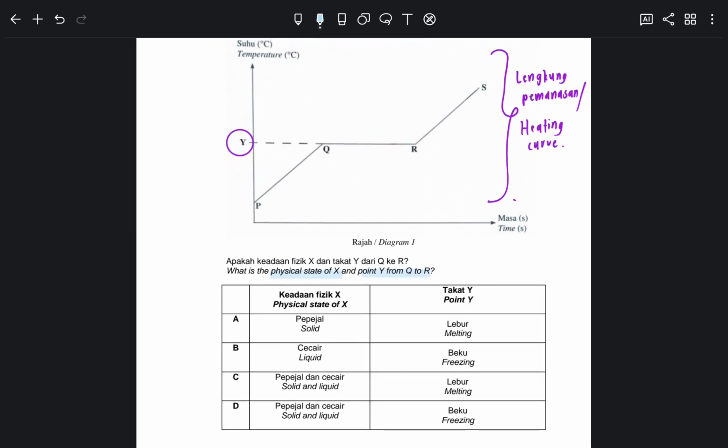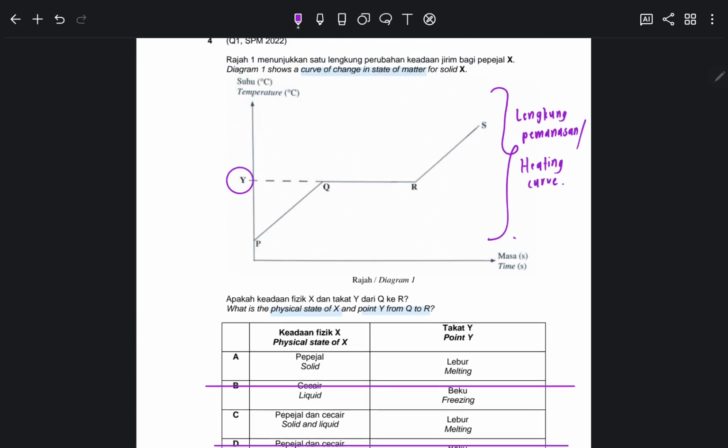So when heating, it is about melting for sure. You panaskan something, for sure it's going to melt or going to freeze. So of course it's going to melt. So of course freezing ni wrong lah, terus salah. So yang tinggal A or C, and dia kata physical state of X from Q to R. Okay, Q to R. So during this stage when we start, this is solid. During this stage, it is solid and liquid.